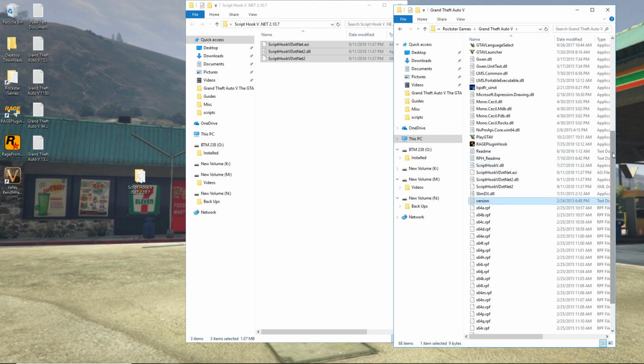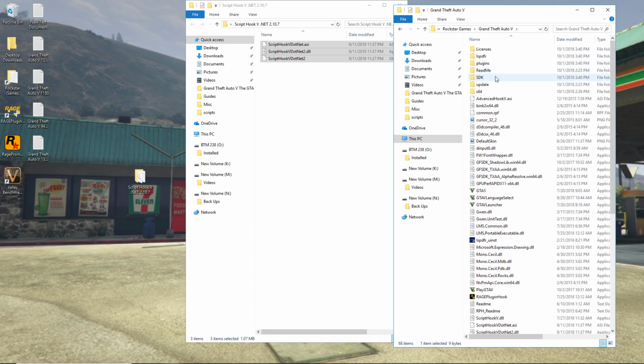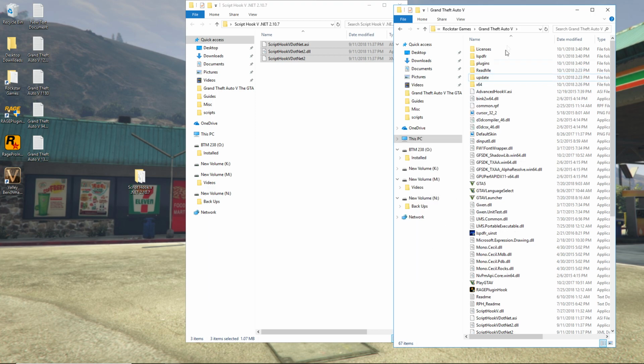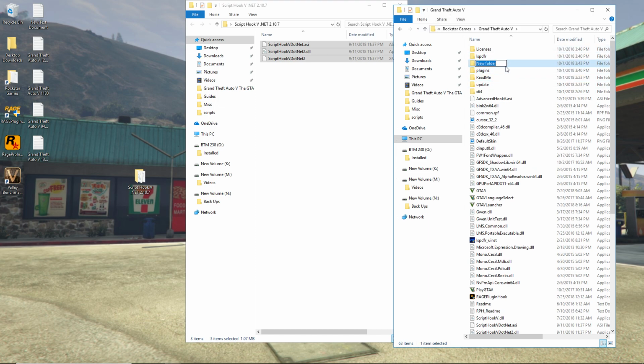And you'll see, like, for when you download certain mods that require a scripts folder. And you can get rid of this folder here also. This is for developers, SDK. So you can get rid of that or not even install it at all. That comes from the LSPDFR or the Rage Plugin Hook folder. So you can get rid of that SDK. But you might as well do it now.